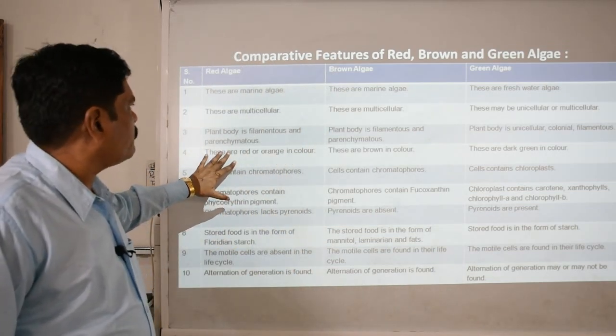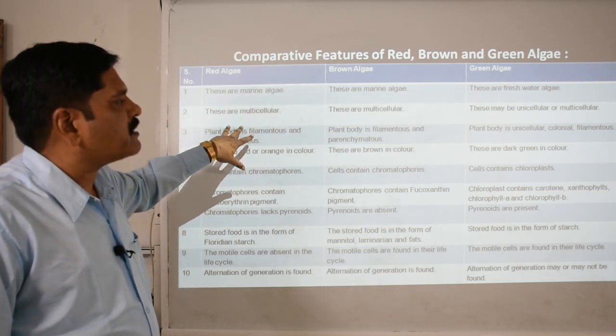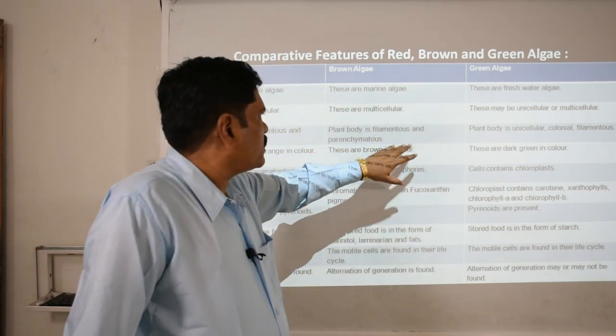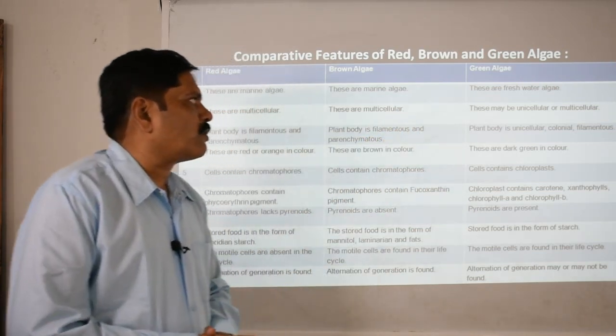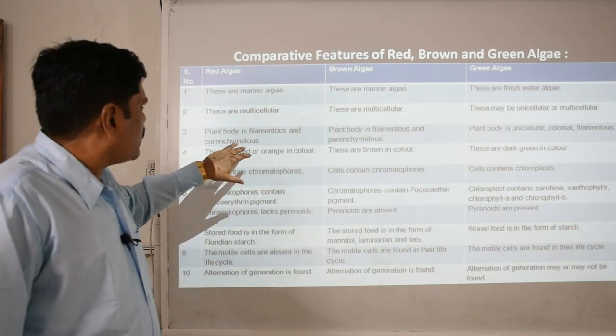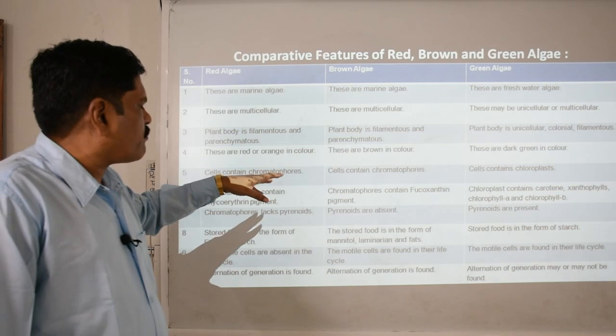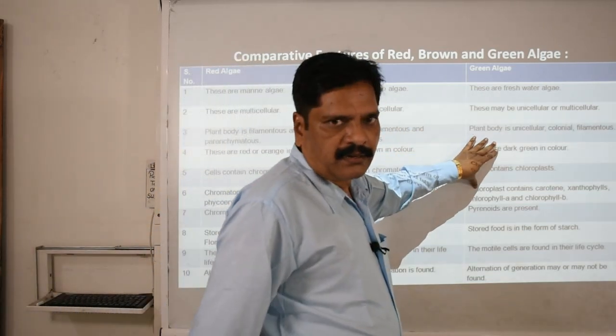Then the plant body may be filamentous or parenchymatous. This is basically filamentous and parenchymatous, and this may be filamentous, colonial or unicellular, clear.